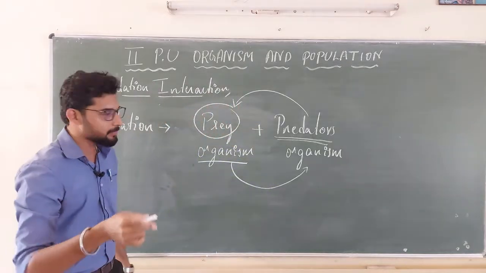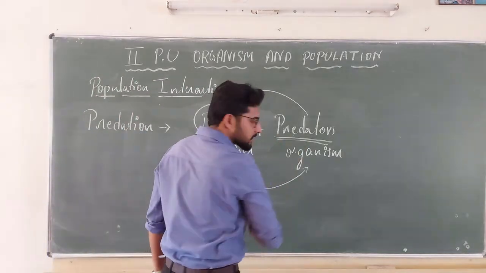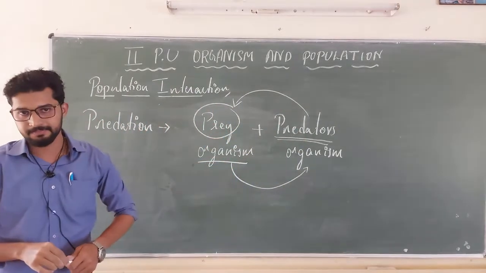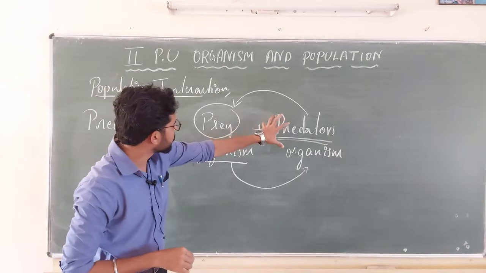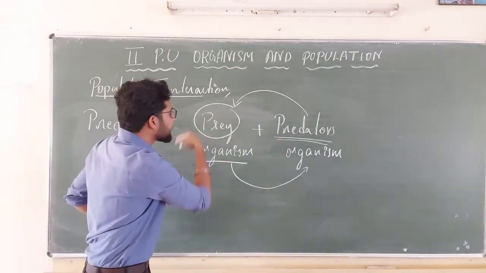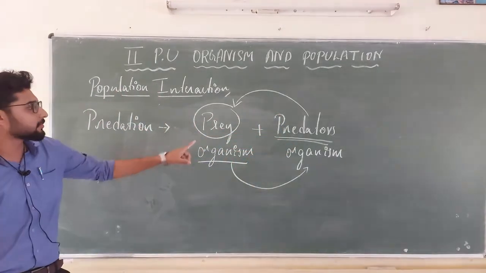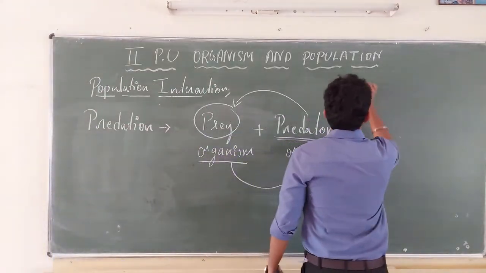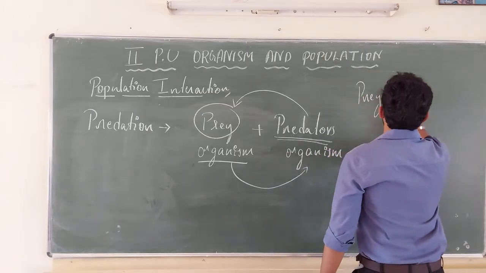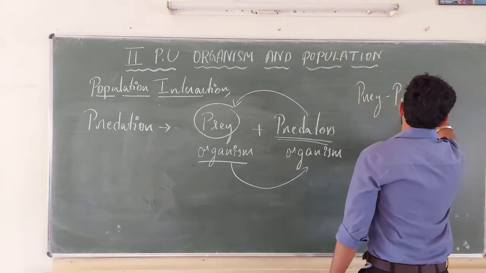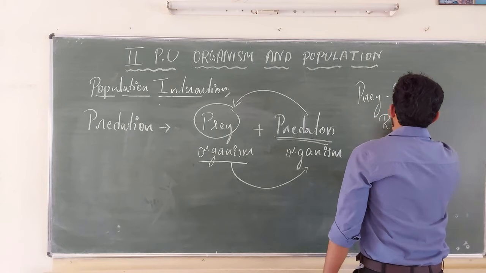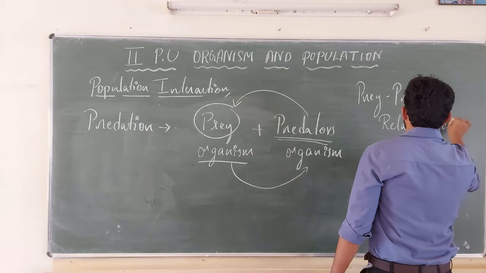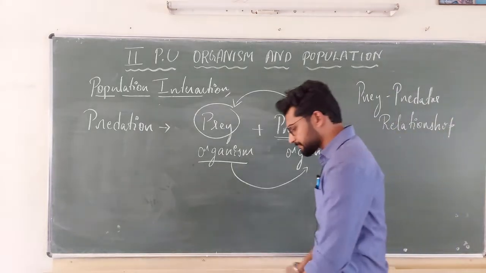So simple. I repeat, the predator is an organism which is going to eat prey. One is being eaten by the predator, known to be the prey. This is called a prey-predator relationship. So simple, right? Prey-predator relationship.